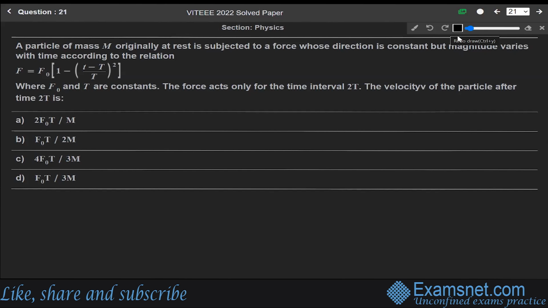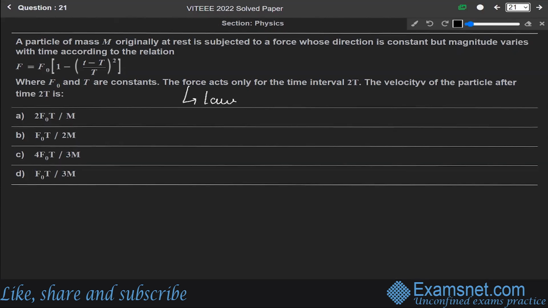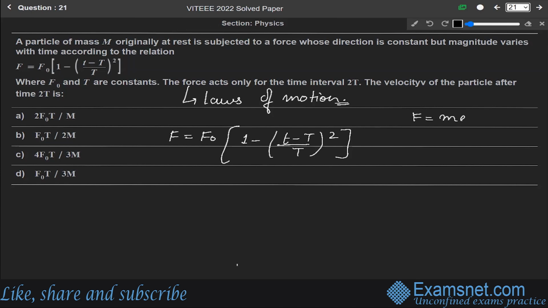So this question is from the chapter of laws of motion. According to the question, we are given force as F equals F naught (1 minus t over capital T) whole square. Now we know from the second law of motion that F equals mass into acceleration.